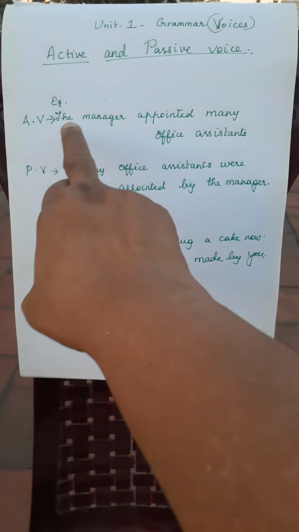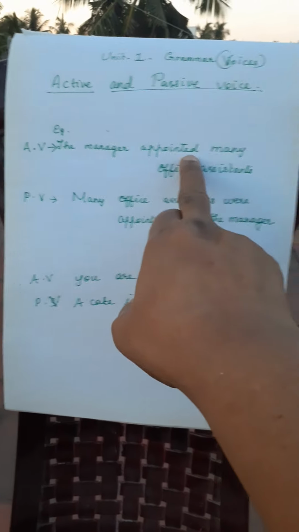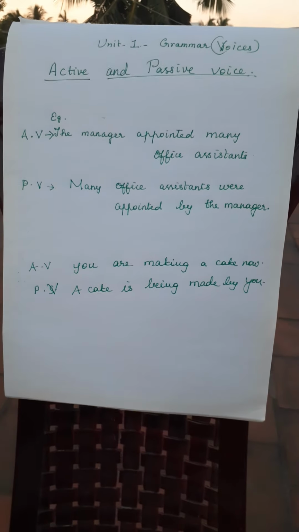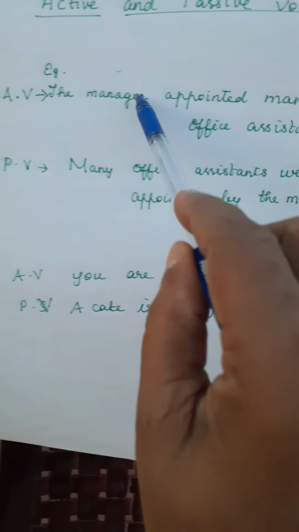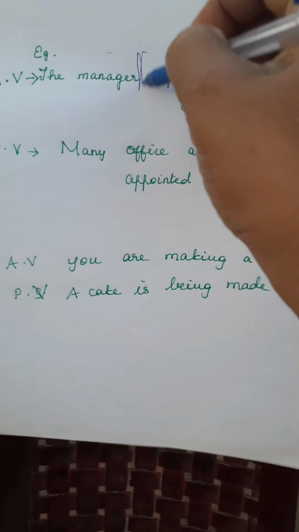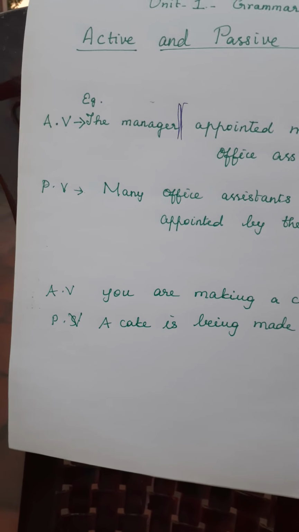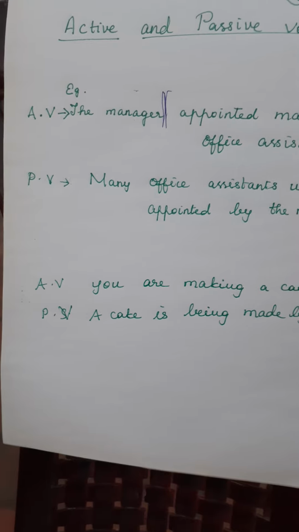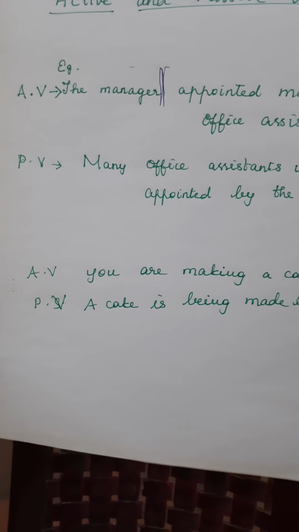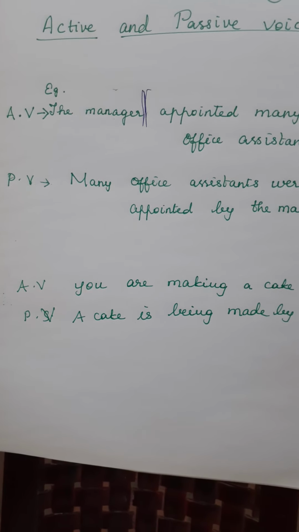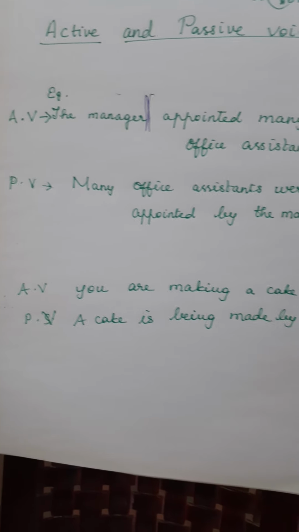See, the sentence is given here: the manager appointed many office assistants. Here you need to find out in this way. The manager is a subject, right? Because we have seen that we need to be thorough with transitive and intransitive verbs. A transitive verb will have an object. An intransitive verb will not have an object. This is how you should identify.